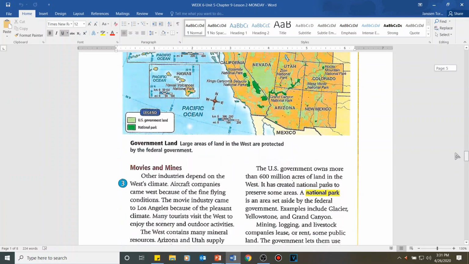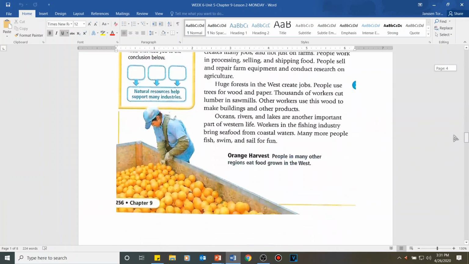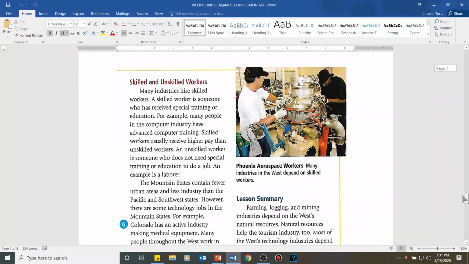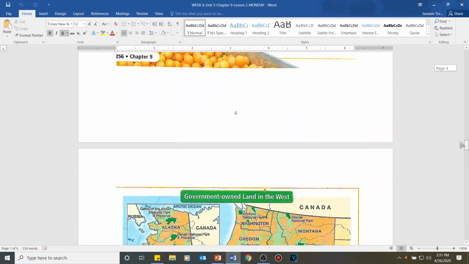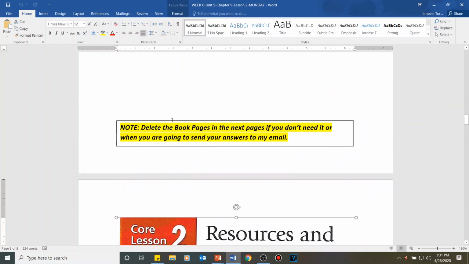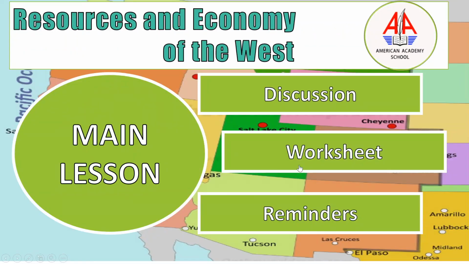And we have the pages of your book here. If you don't have the book, you can go to the last pages. If you are sending the answers to me, kindly delete these pages before sending it to me. Remember this note: delete these book pages in the next pages if you don't need them, when you're going to send your answers to my email. All right, let's go back. And for the reminders, remember that you're going to do your Socrative task on Wednesday. I think that's the end of our lesson for today.